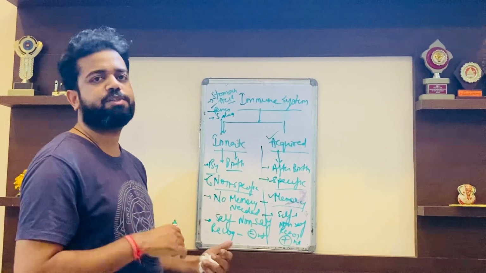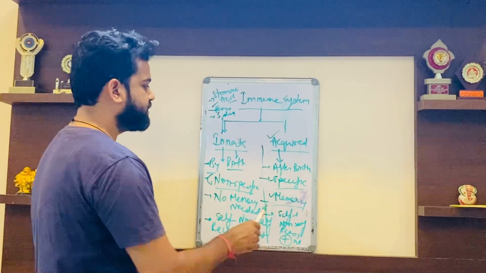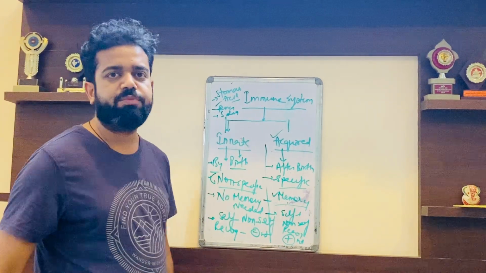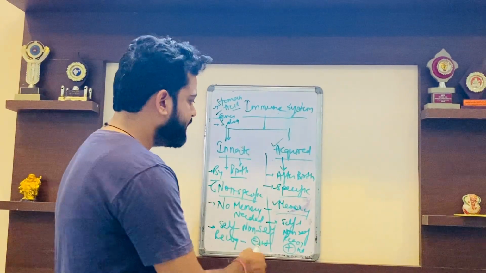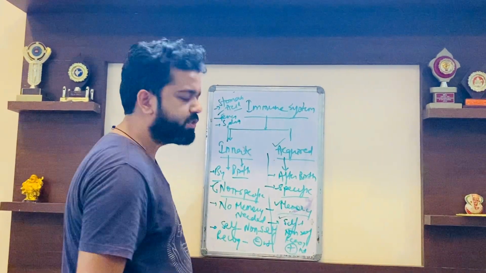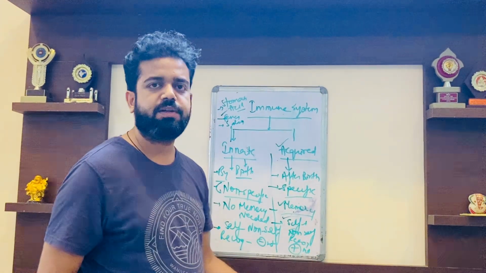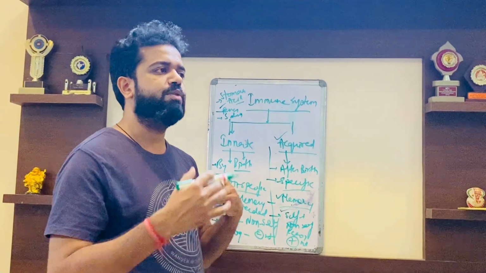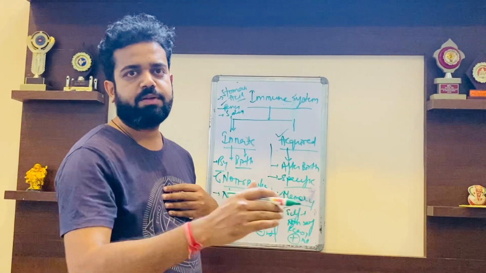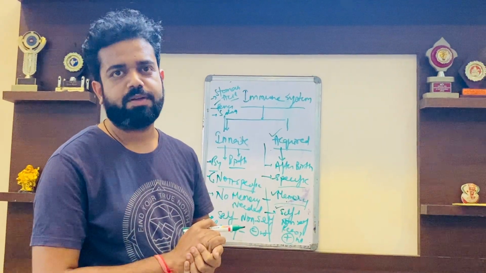Whenever a secondary exposure to the same virus happens in your body, the acquired immunity will get activated automatically and eliminate the virus. And next is self and non-self recognition, which means who is mine and who is others. That ability acquired immunity already has in it.